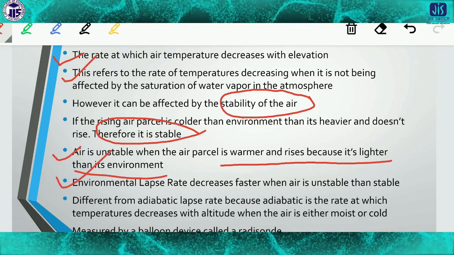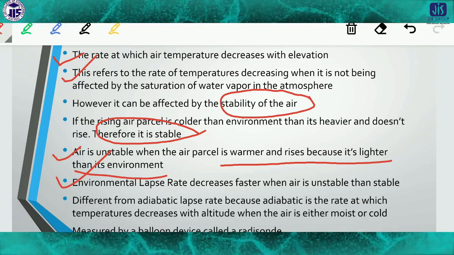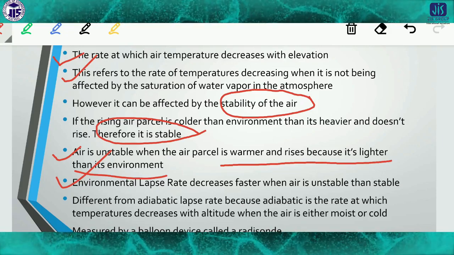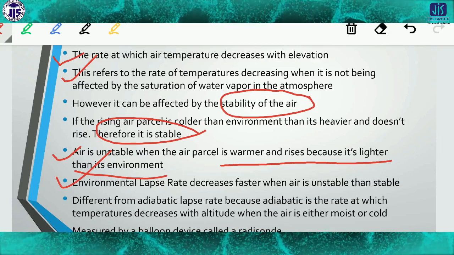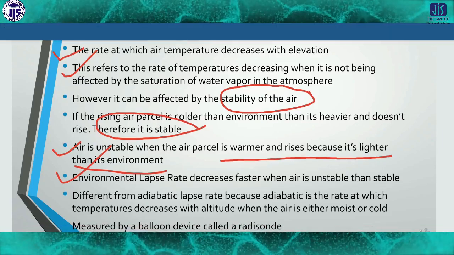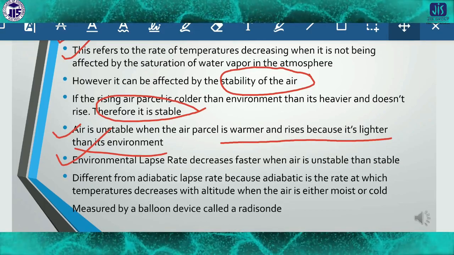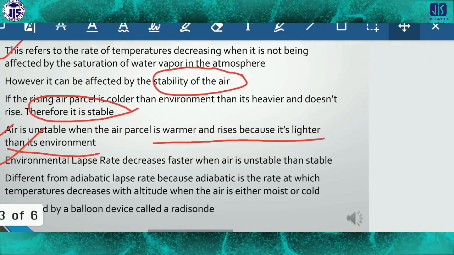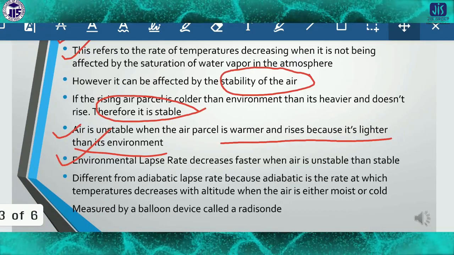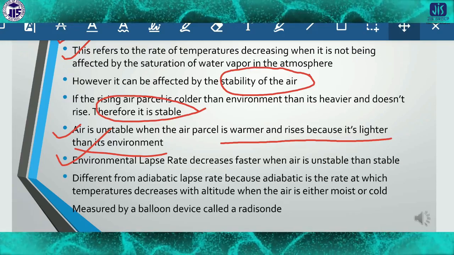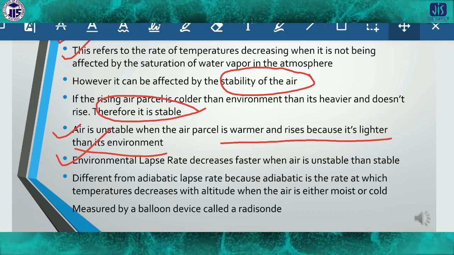It is measured by a balloon device called a radiosonde. This is the process by which we can measure the environmental lapse rate.